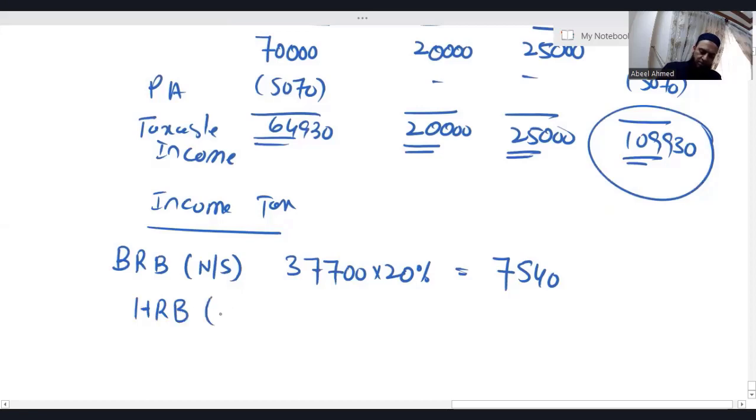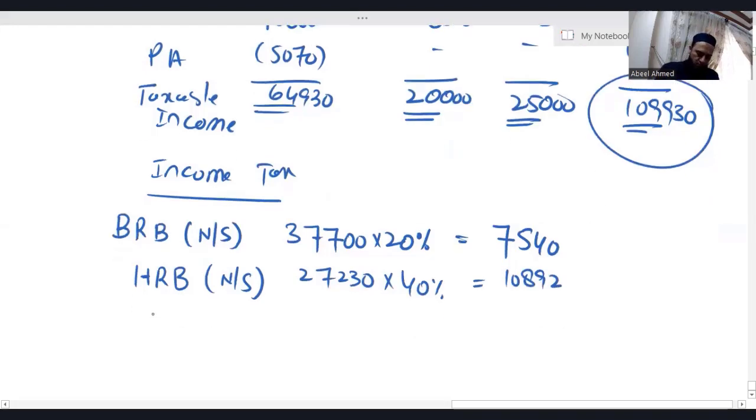Higher rate band: 64,930 minus 37,700, I'm getting 27,230, into 40%, which is 10,892.